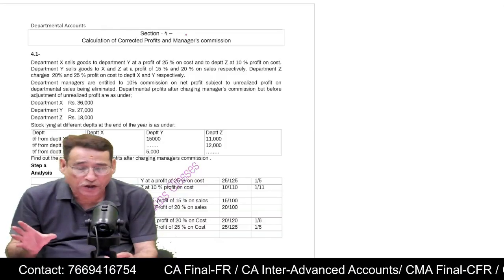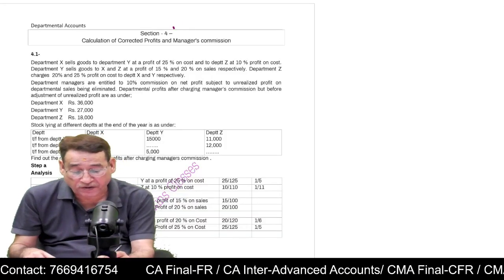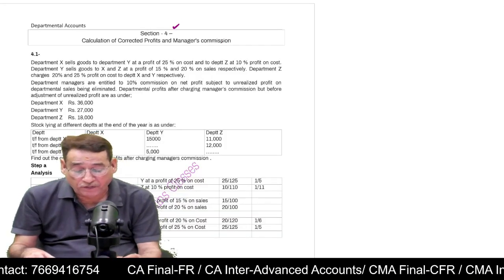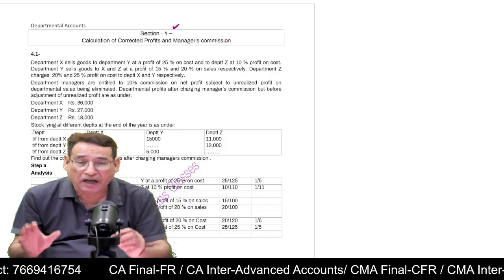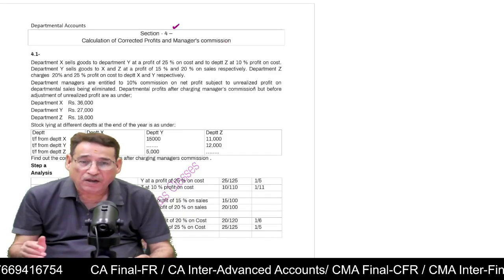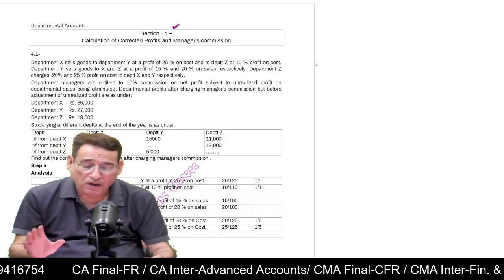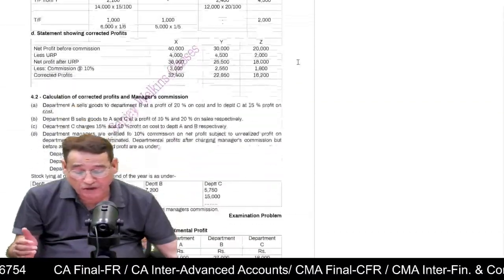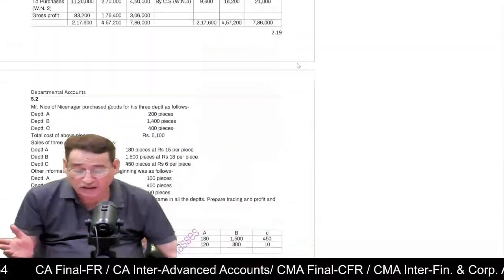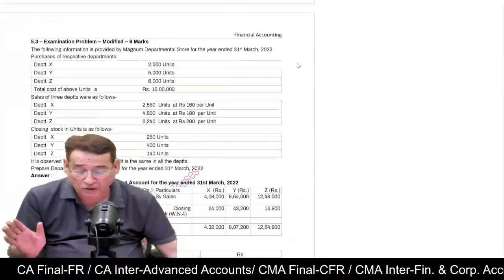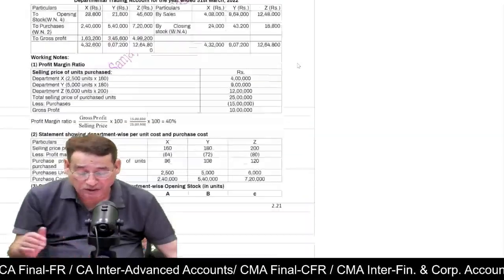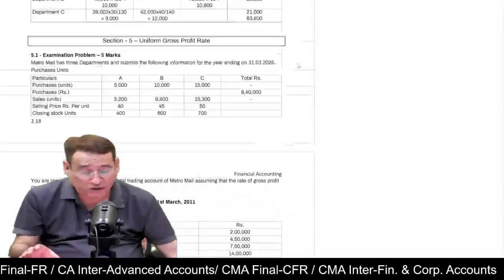But the most important topic of this particular chapter is section 4. Calculation of corrected profits and manager's commission. Correct? These are very vital questions. And we have included so many questions in your regular classes, you must have seen them, but this is a very important topic and you must be able to do these questions. Is it clear to you? You need to focus very hard on these questions.